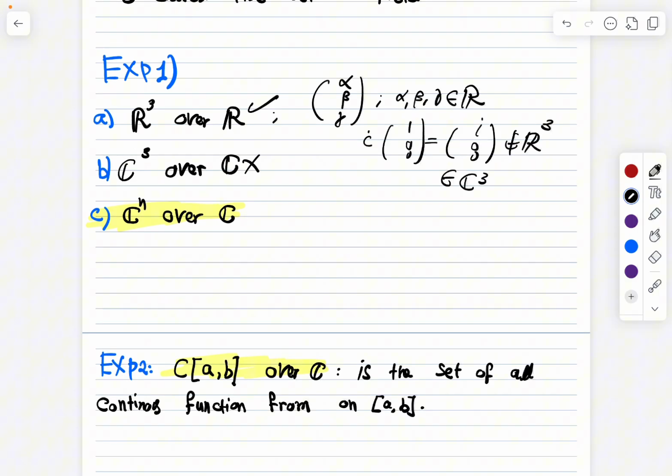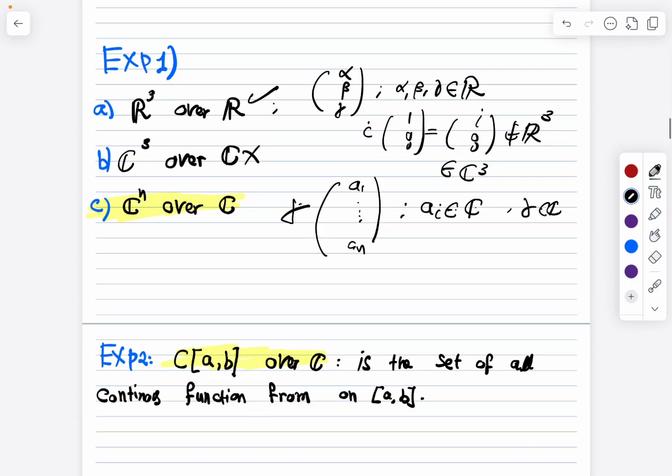In general, we'll have Cn. Cn is a vector which consists of n elements. Let me call it A1 up to An, and all these A's are in C. This kind of vector space is very important, because usually we'll deal with it in quantum mechanics. In quantum mechanics, we'll deal only with two vector spaces. This is the vector space over C again, so we can multiply it by any complex number, where alpha is a complex number also. So this is a very important and crucial vector space that we will deal with.